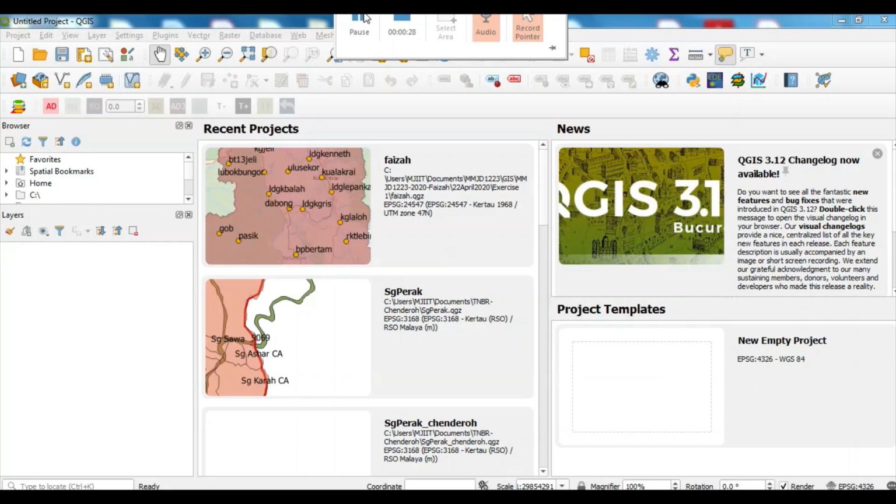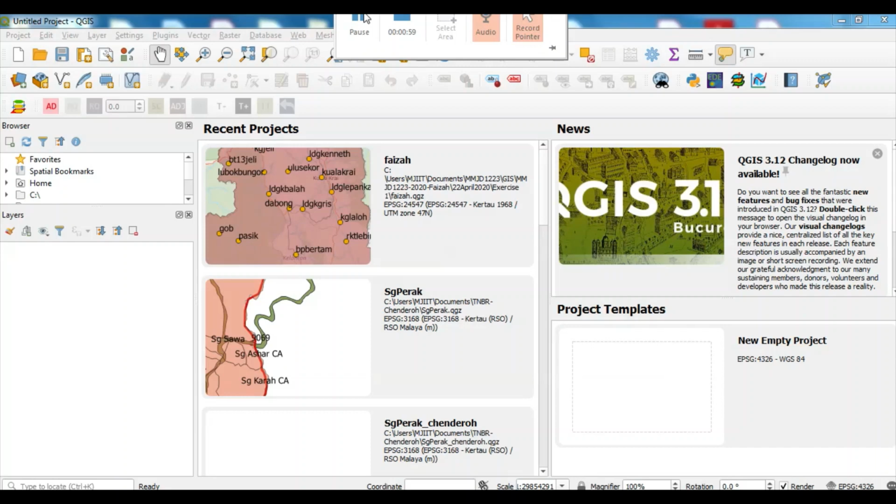First thing first, what you need to do is to install the QGIS application on your laptop. But you need to check whether your computer is 32-bit or 64-bit. I already included the installer in the folder, so you can just use the one that I provided to you. In my case, I use the 64-bit.